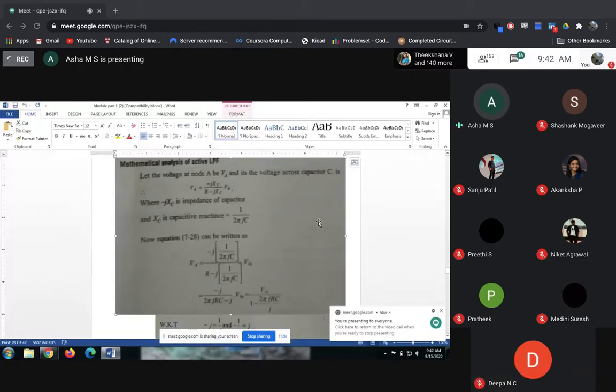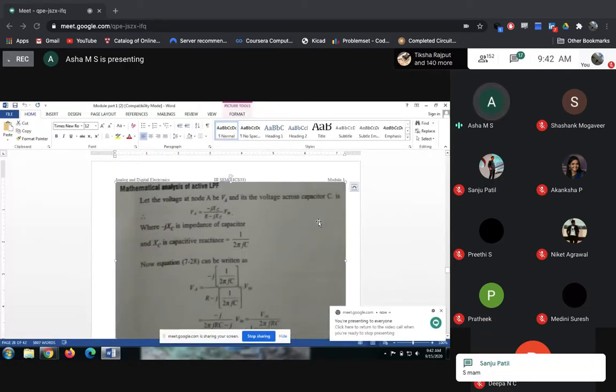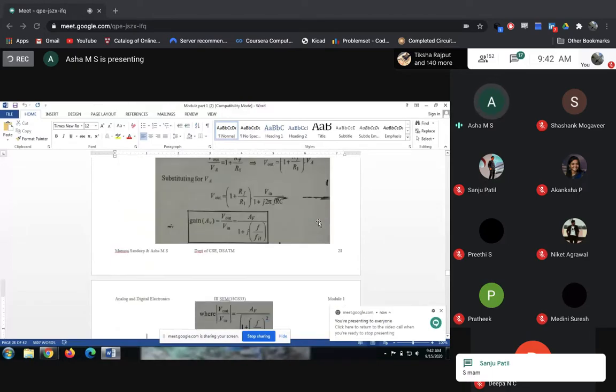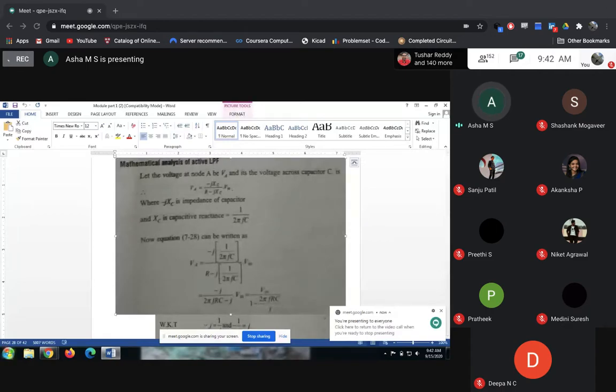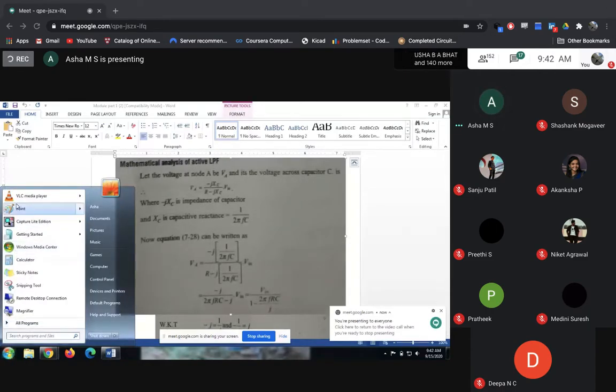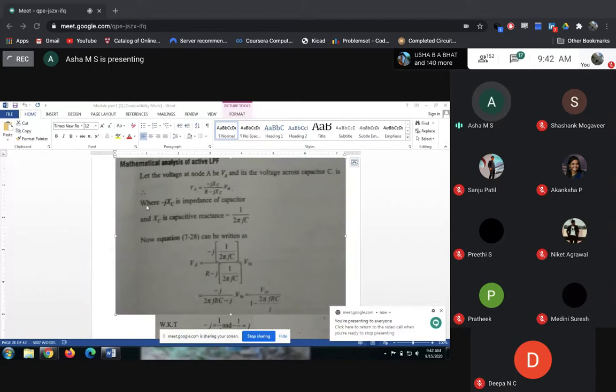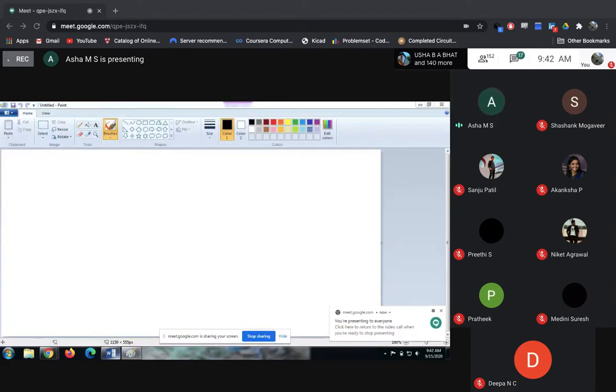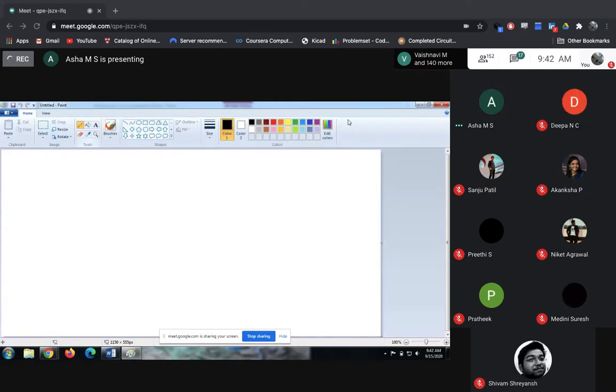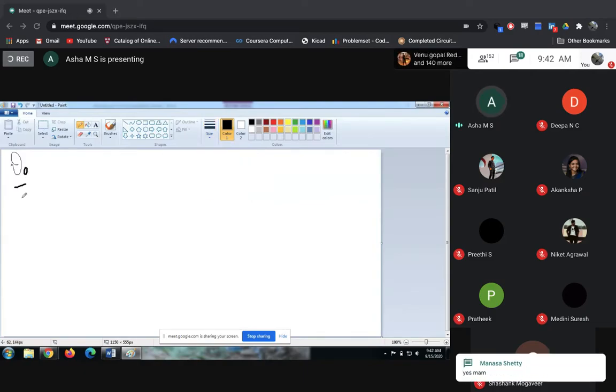So this one, right? So what is our aim here? So we need to find out the gain. Okay. So what exactly gain is? So this mathematical analysis, I'm just repeating. See, always remember gain is nothing but output by input.